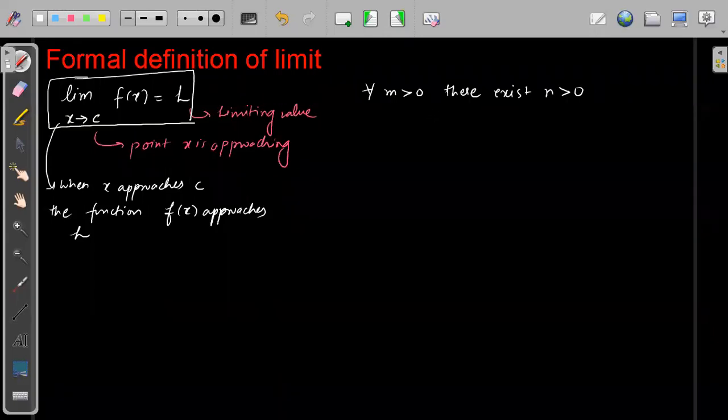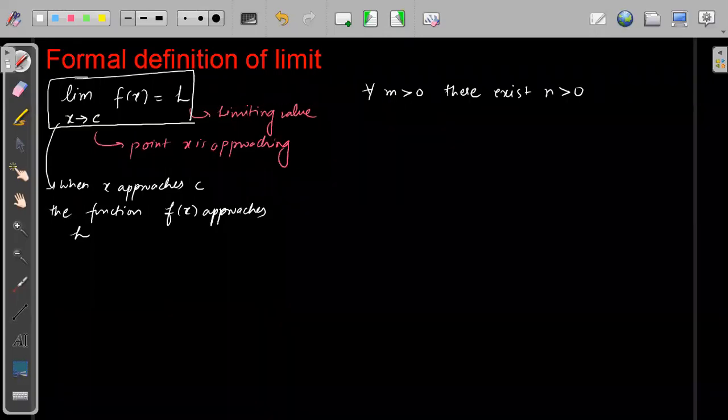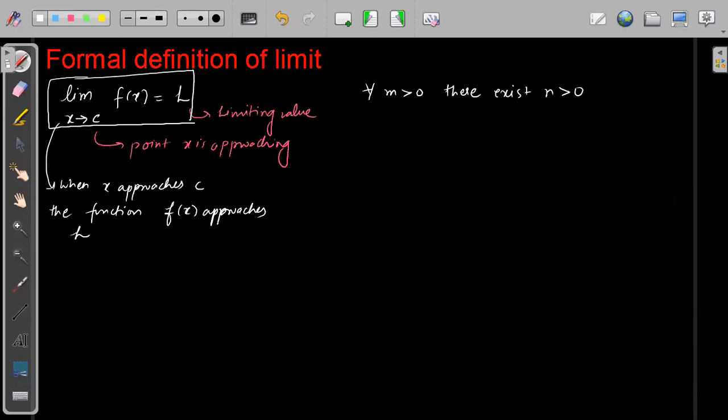I will explain also. For all m greater than 0, there exists n greater than 0 such that modulus of x minus c is greater than 0 and less than m.